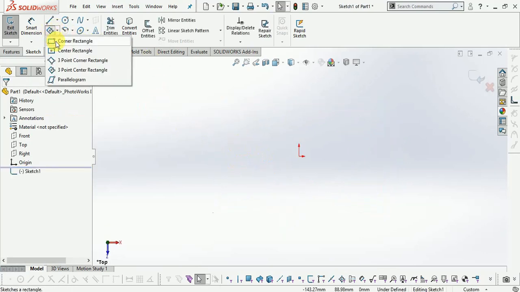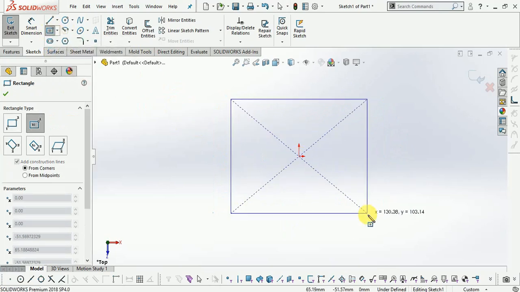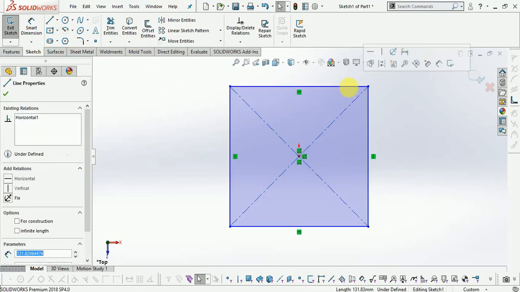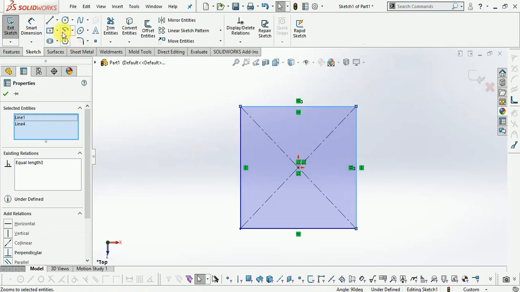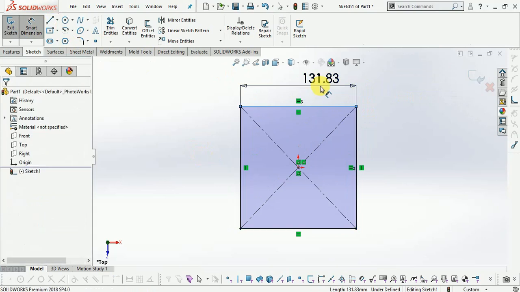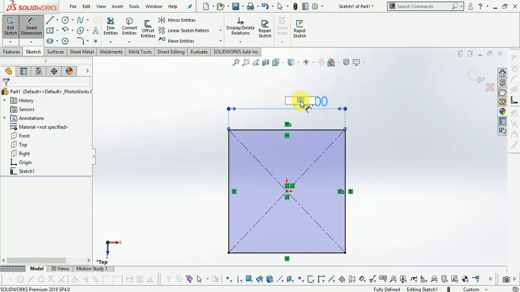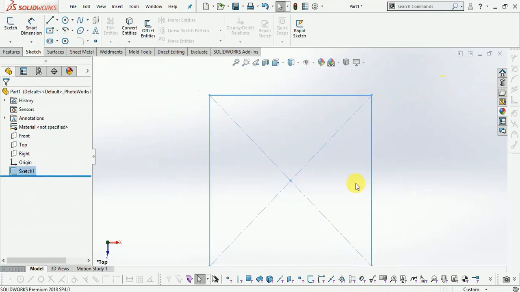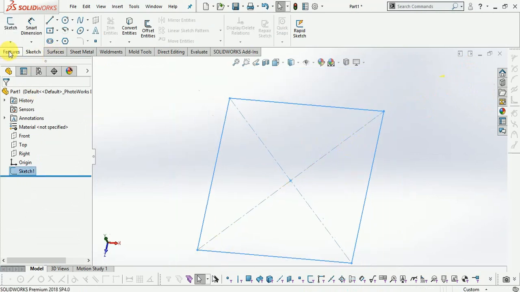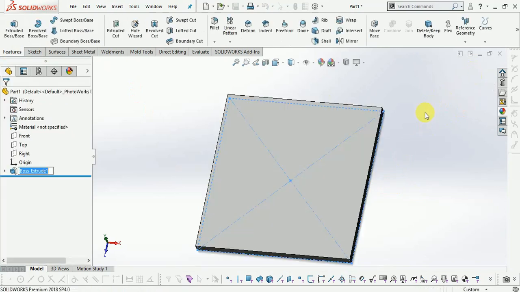Now draw the square here. Equal length. Now provide the dimension. Now finish the sketch. Now select the features, extrude 10 mm upward. Now finish the sketch.